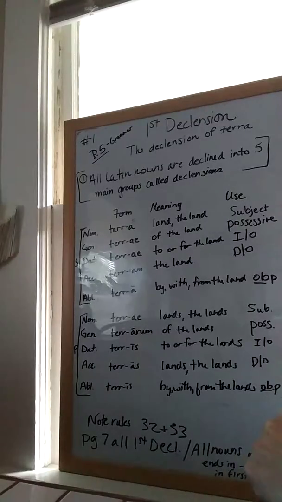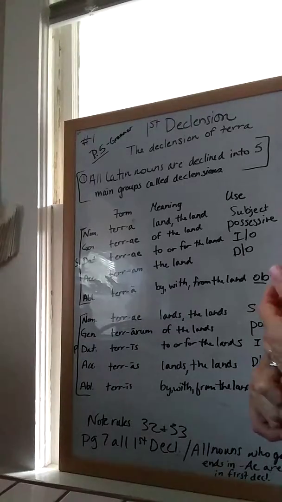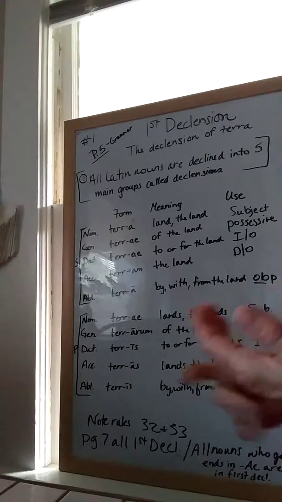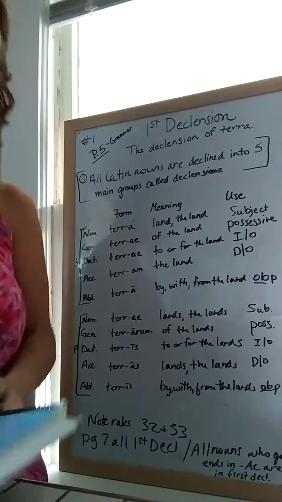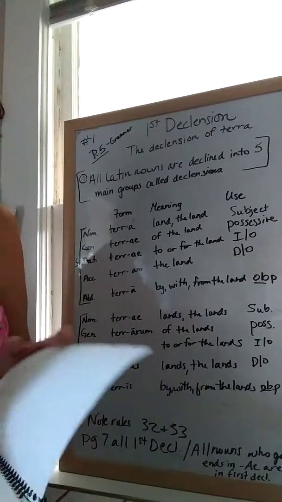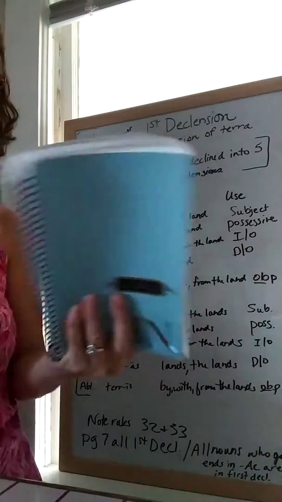As you can see, we have all the forms, the meaning, and the use. To begin with, all Latin nouns are declined into 5 main groups called declensions. So there are 5 declensions. The first declension, this declension of terra, which you can find on page 5 of your grammar book, is feminine. So the rules on page 5, I'll read if you want to turn there. On page 5 of the blue grammar book,